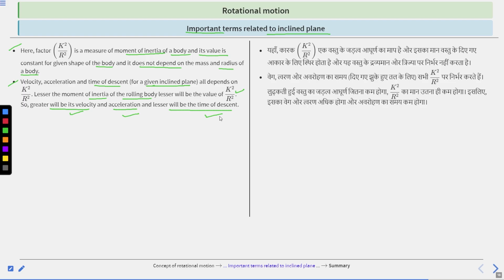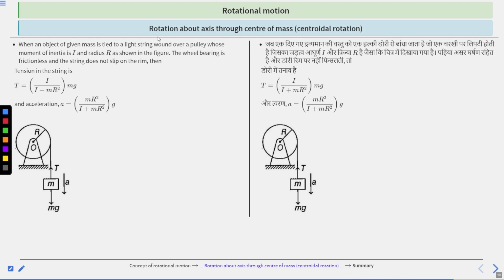Clear? Next is rotation about an axis through the center of mass, or we can say centroidal rotation. When an object of given mass is tied to a light string bound over a pulley whose moment of inertia is I and radius r, as shown in this figure, a body of mass m has weight acting vertically downward and tension T, and is accelerating in the downward direction.